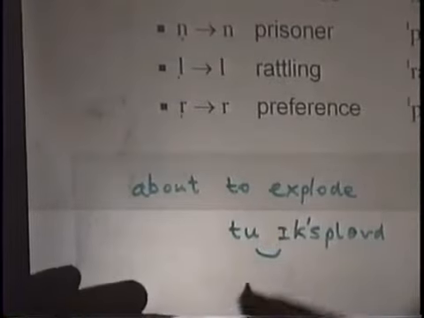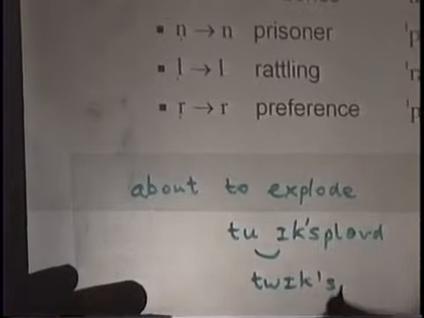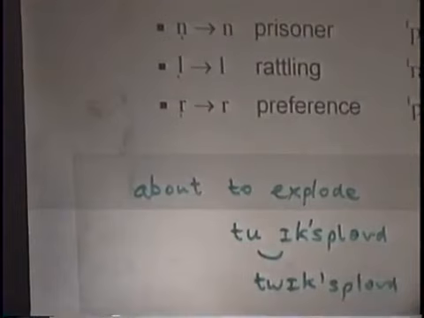But this is the kind of environment where you can get compression. It's one of these compressible segments followed by a weak vowel, and therefore we can say it's about to explode.